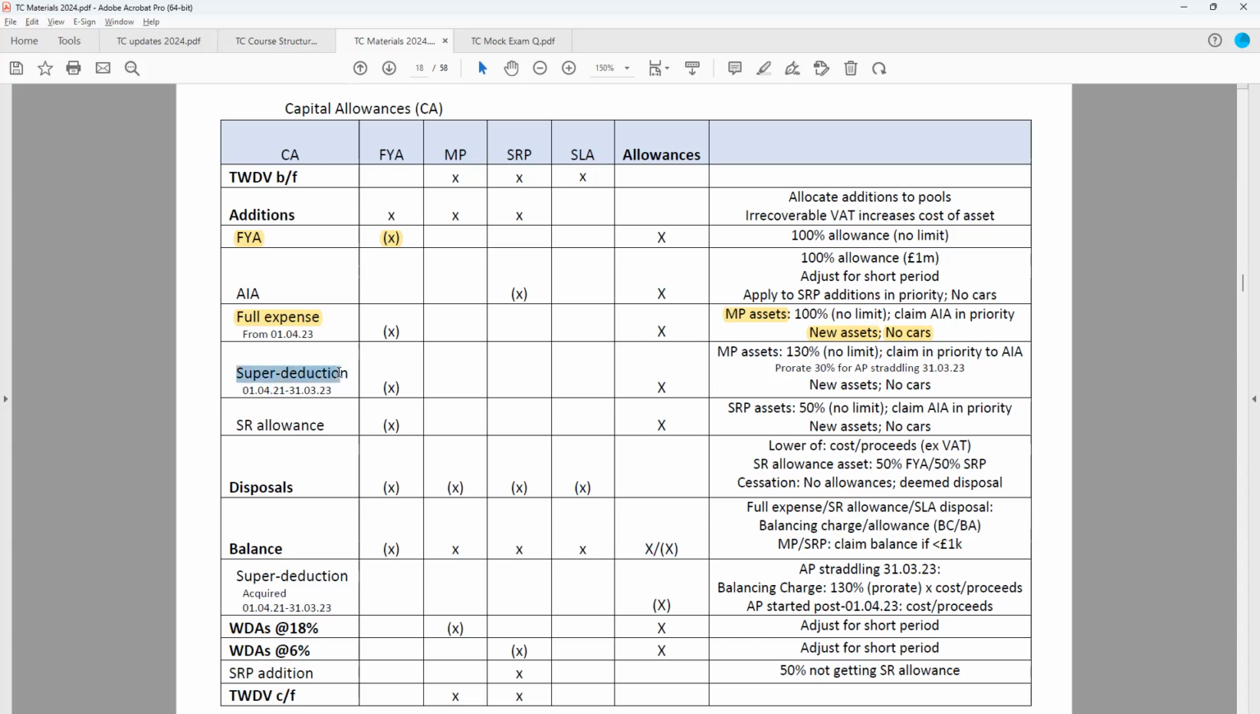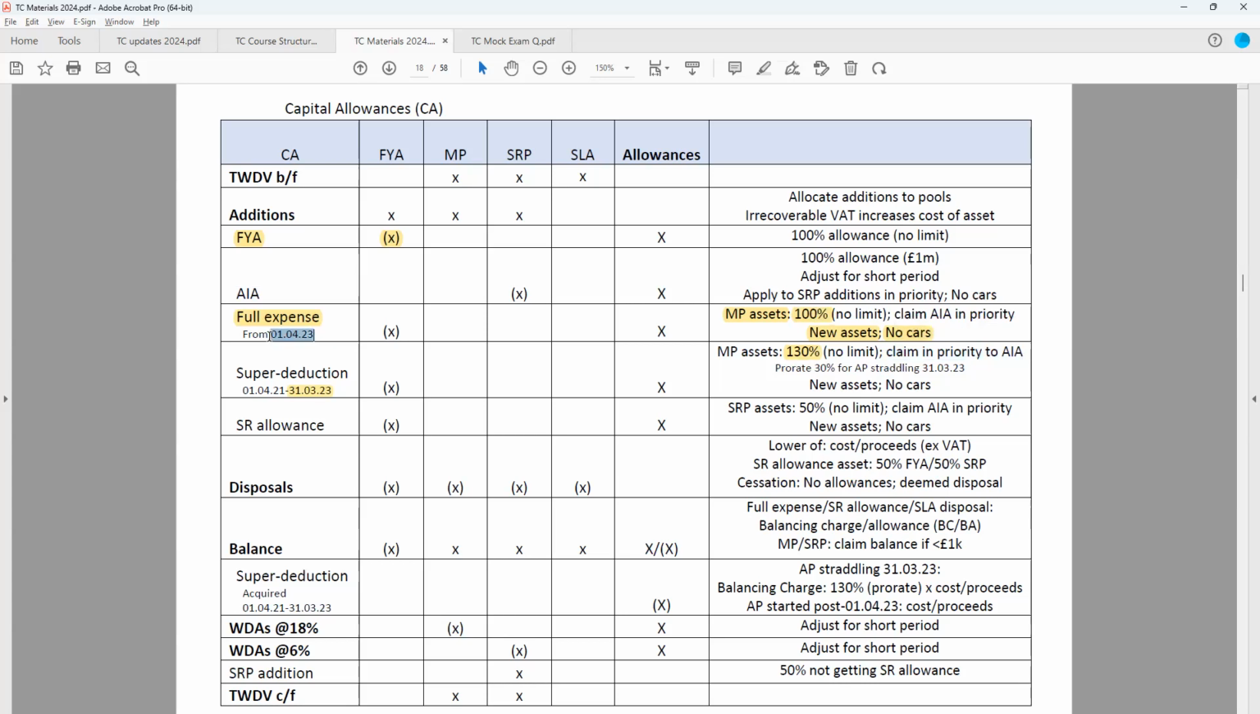In addition, the old super deduction, which is being phased out, could also be relevant in your exam if there was capital expenditure on a qualifying asset before the 31st of March 23. And that's obviously more favourable. That was 130%, so more favourable than the 100%. So you could end up in some quite relatively complicated scenarios where you're going to have to think quite carefully about which relief to claim. If the super deduction is eligible, then yes, we would be going for that. So be claiming that in preference to AIA.